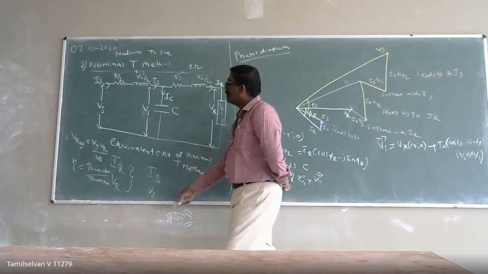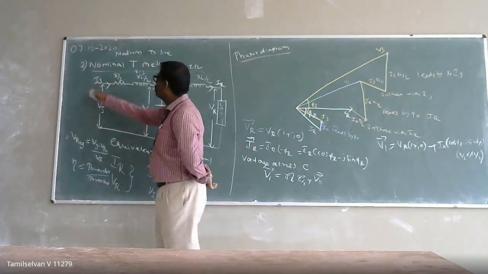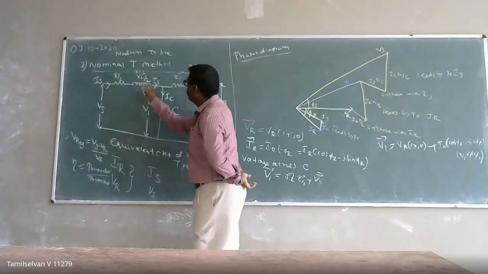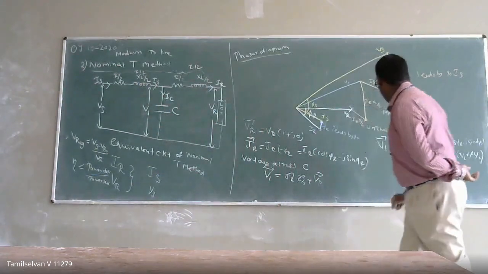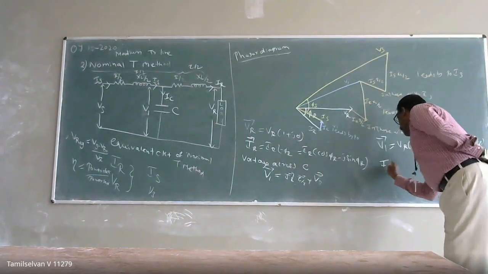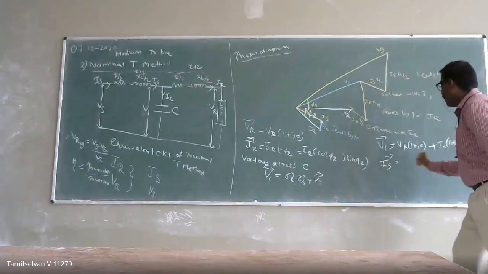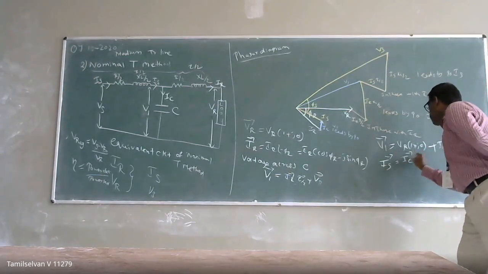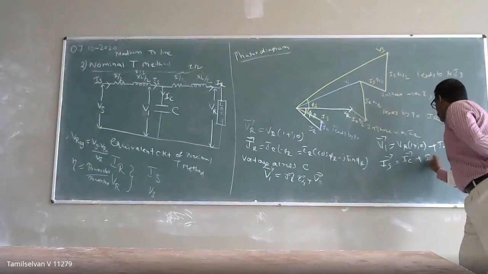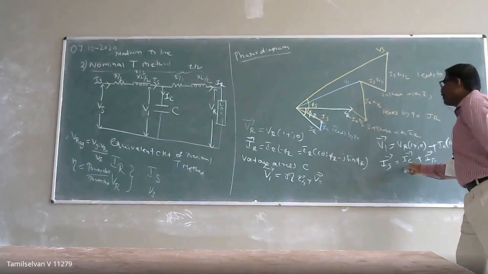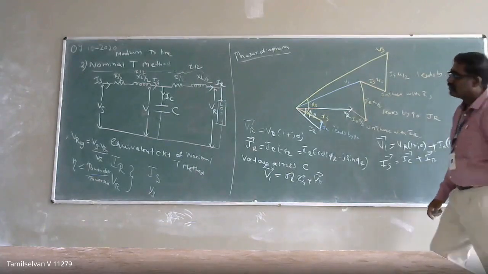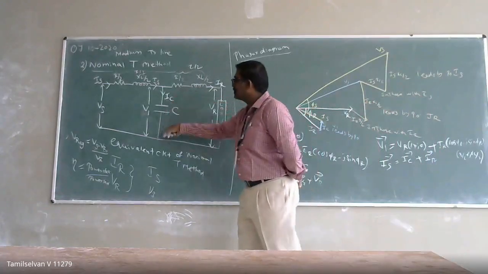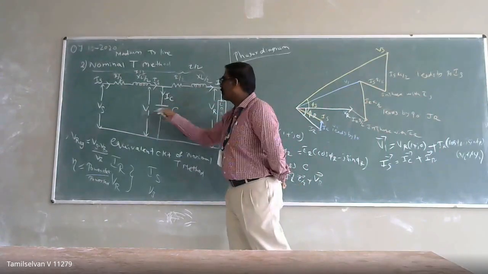Now if I want to calculate VS, I have to know the drop, so I have to calculate IS. The IS vector is equal to the IC vector plus the IR vector. What is your IC? It is the current flowing through the capacitance.